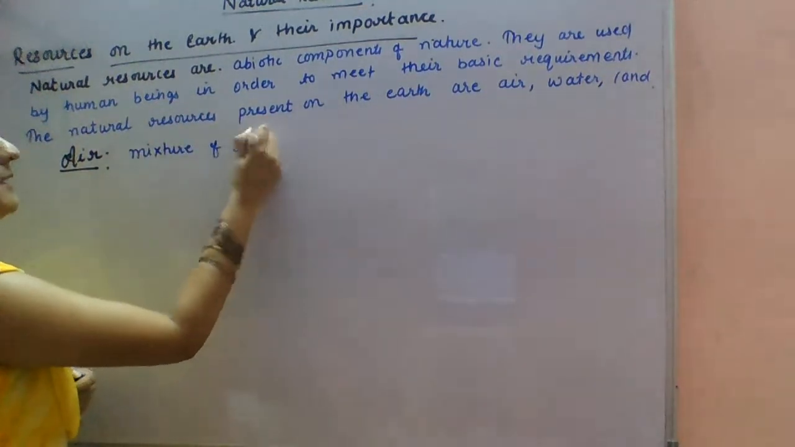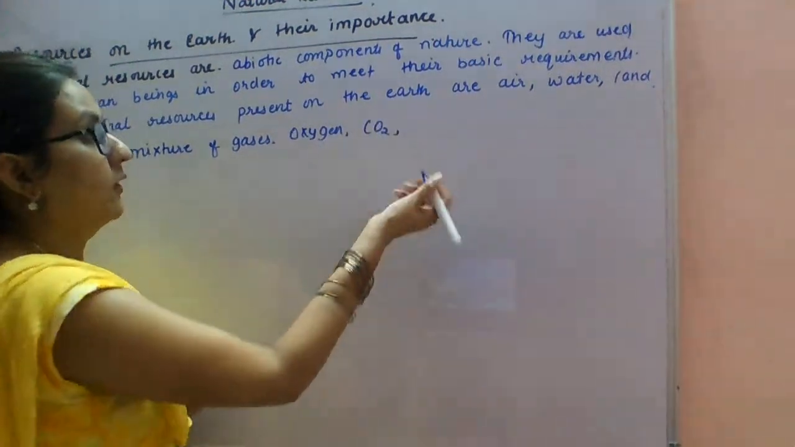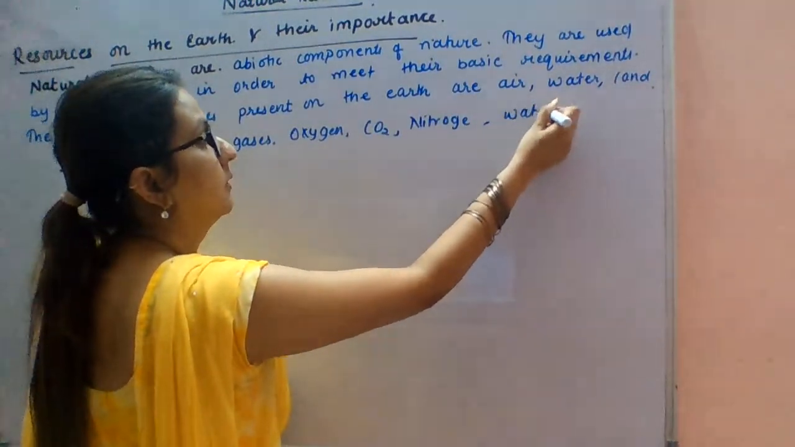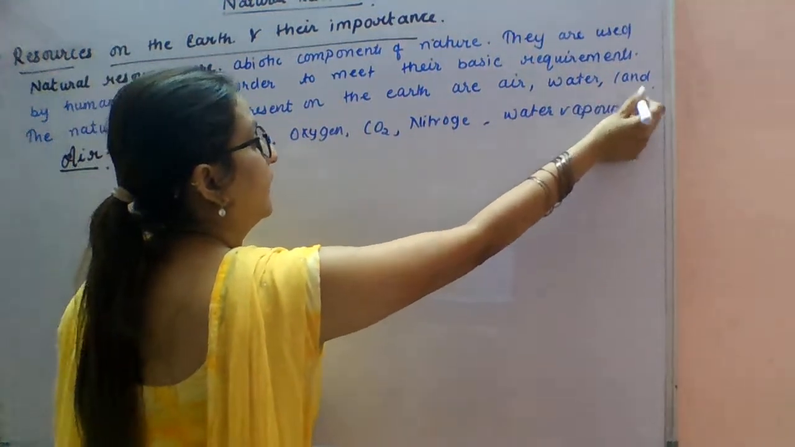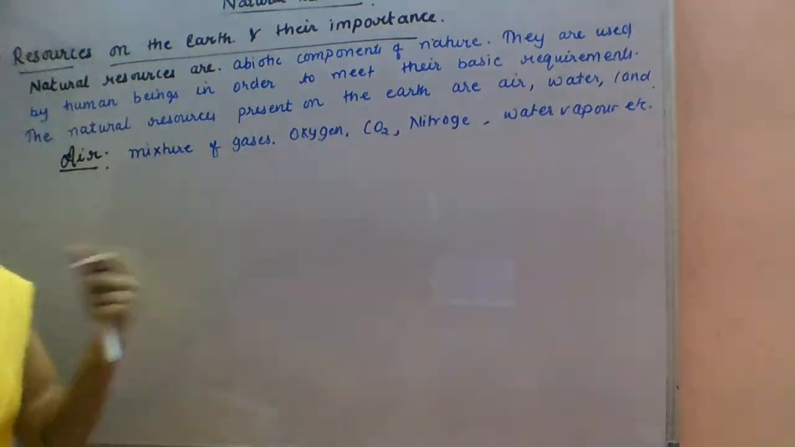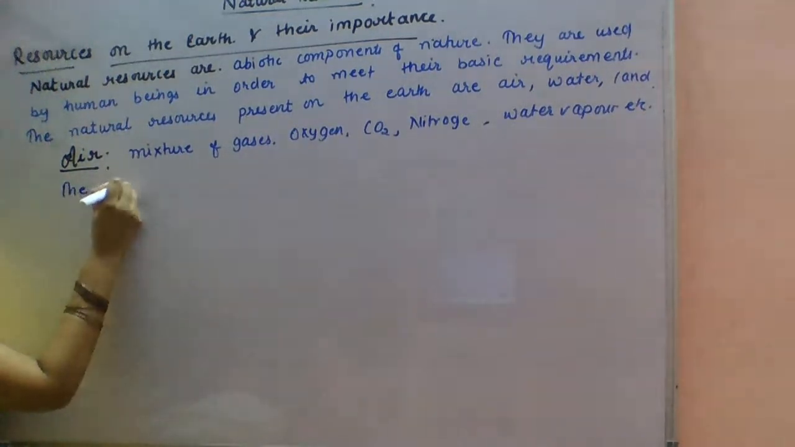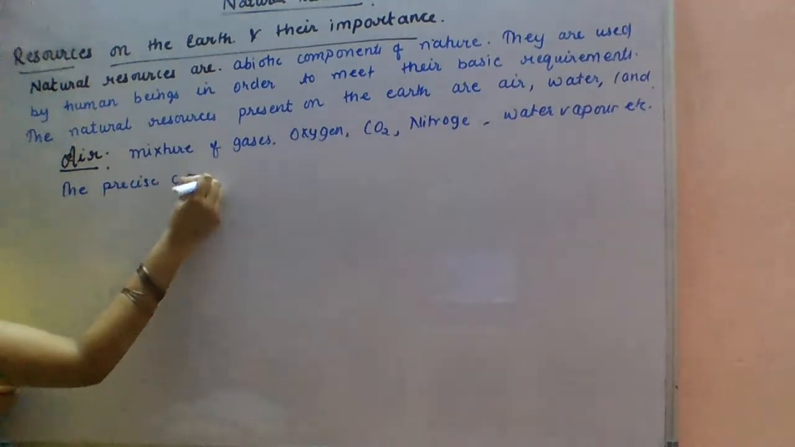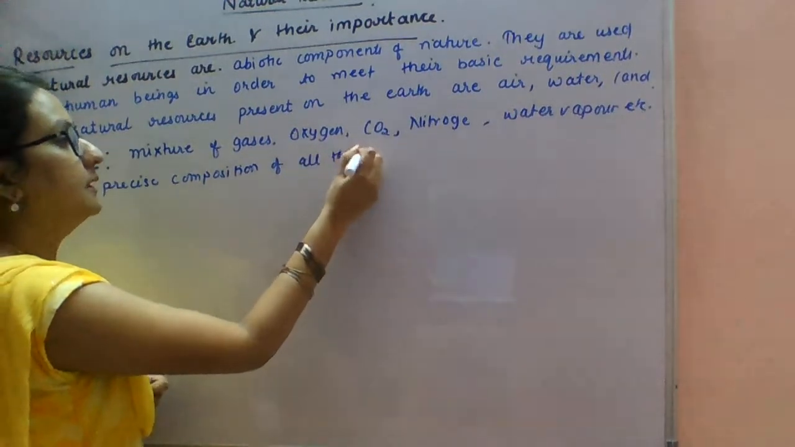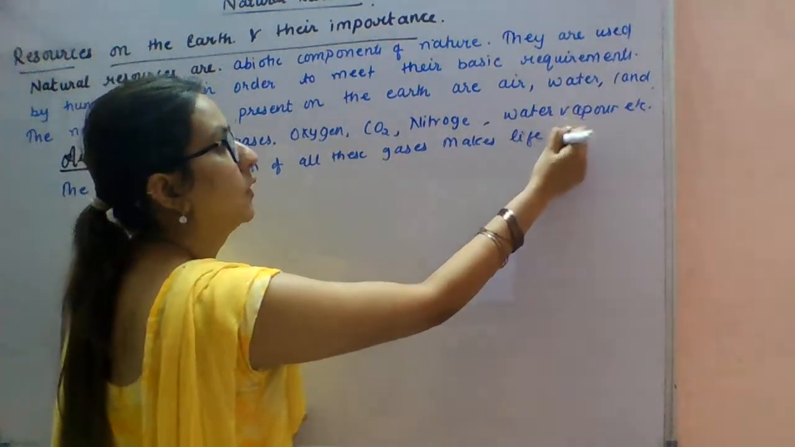of gases such as oxygen, CO2, carbon dioxide, nitrogen, water vapor, etc. So the precise quantities of all these gases make life possible on earth. You can say the precise composition of all these gases makes life possible.